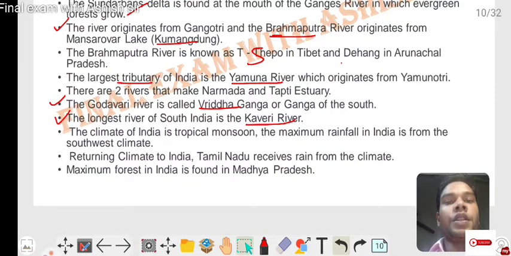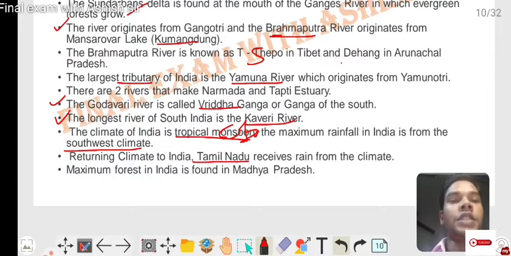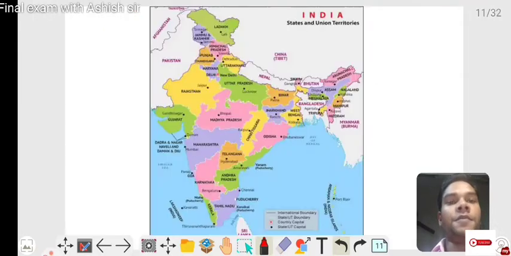The climate of India is tropical. The maximum rainfall in India is from the southwest monsoon. Tamil Nadu receives rain from the retreating monsoon. Maximum forest in India is found in Madhya Pradesh.